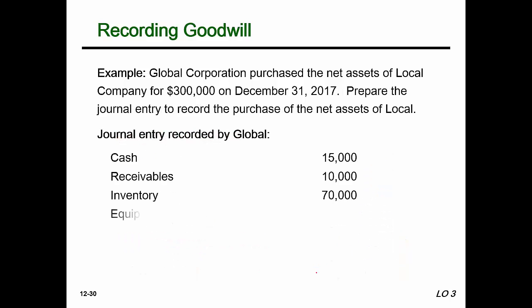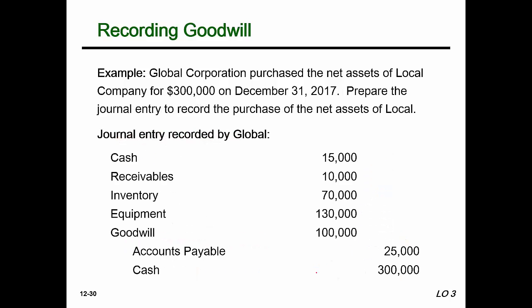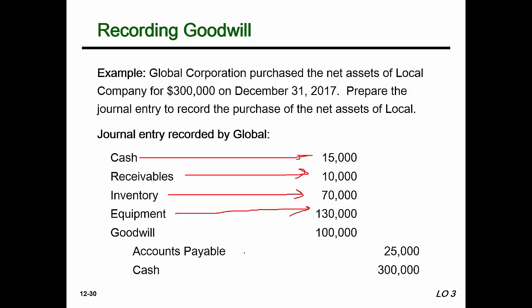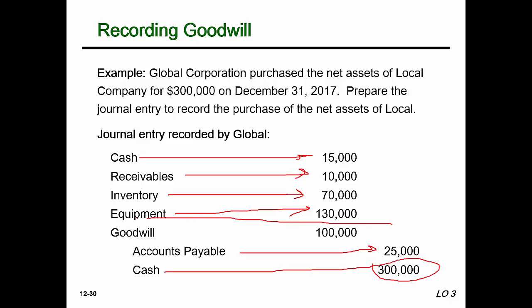The journal entry would look like this. Back up a little bit. These items are going on at fair market value. Then we record the amount of cash that we paid out, in this case, 300,000. Goodwill goes on the books as sort of a plug or a residual amount. Goodwill can only be recognized when you are acquiring a company. So hopefully that helps.